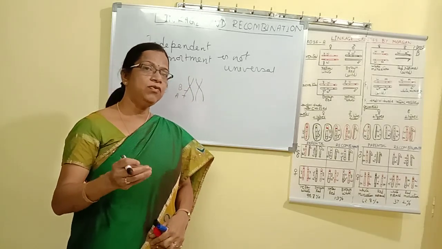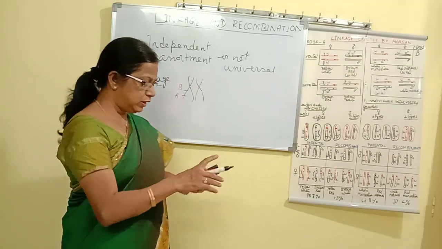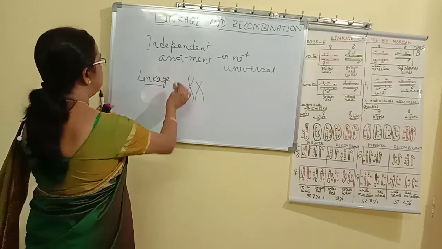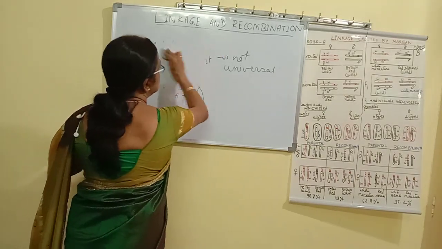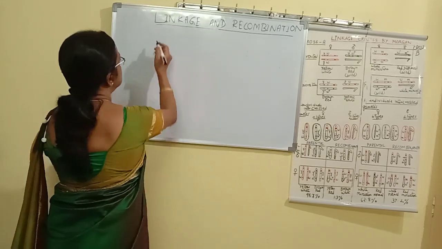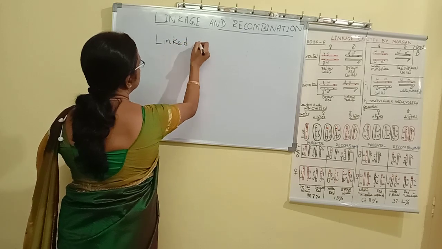Before we go into the experiments which prove linkage, first we will discuss two important terms. First, what are linked genes?